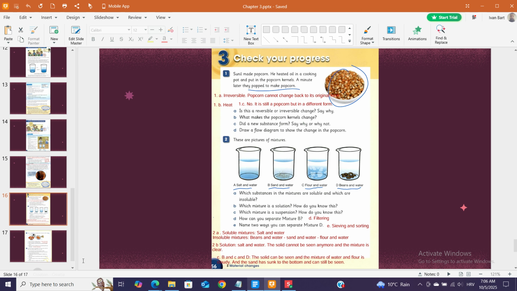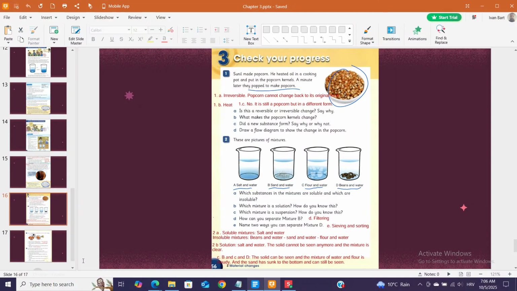A. Is this a reversible or irreversible change? Say why. B. What makes the popcorn kernels change? C. Did a new substance form? Say why or why not. D. Draw a flow diagram to show the change in the popcorn.